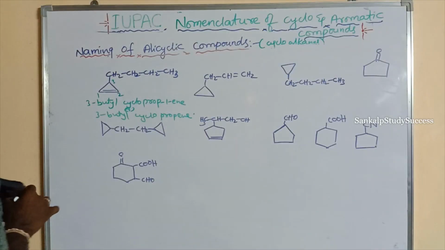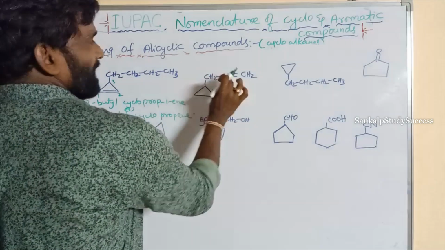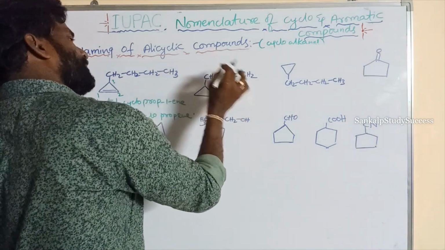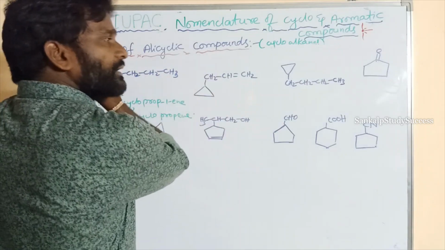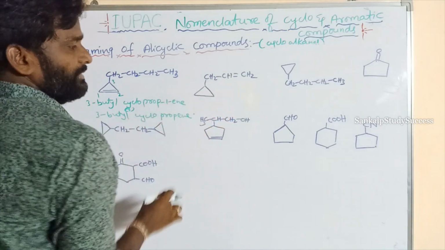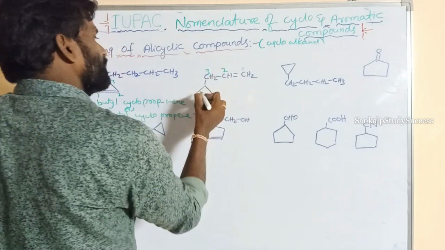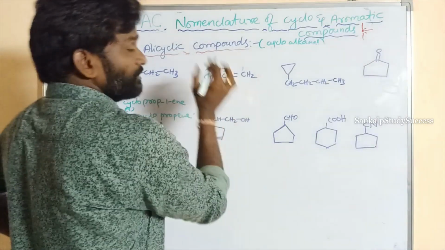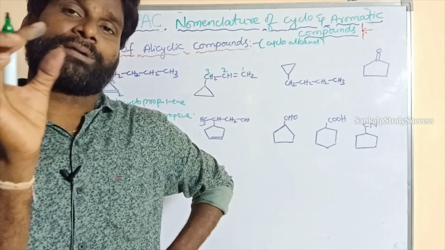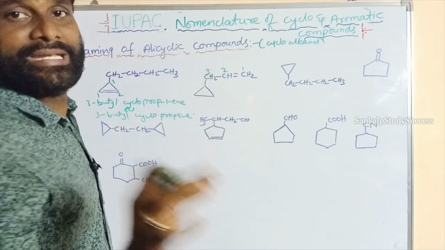Right. Now both are having 3 carbons. This straight chain contains 3 carbons, and this cyclic structure contains 3 carbons. So in this case, the straight chain contains a double bond, so that is given first priority. 1 2 3. So this is the substituent. Both the cyclic chain and the straight chain contain the same number of carbons, but in the straight chain the double bond is present, so that is given first priority. That is taken as the parent chain.